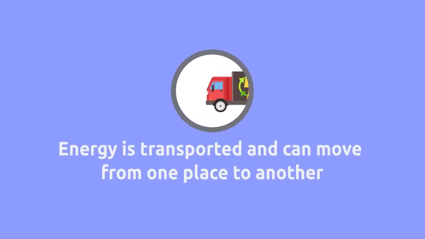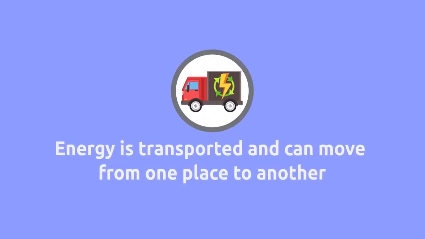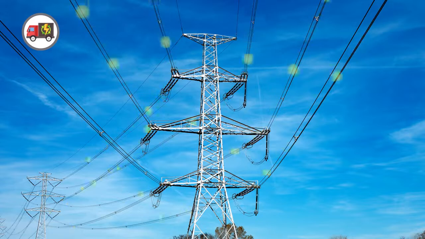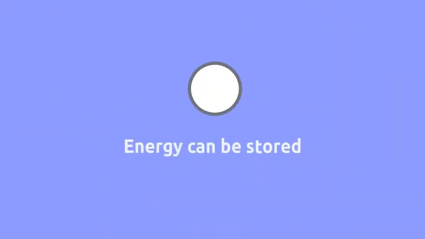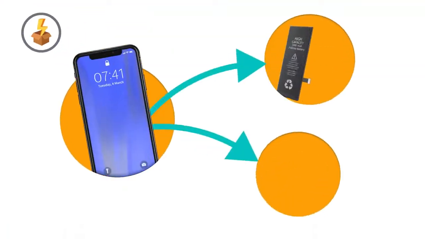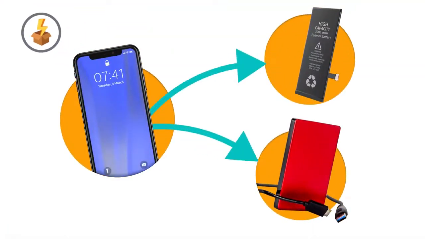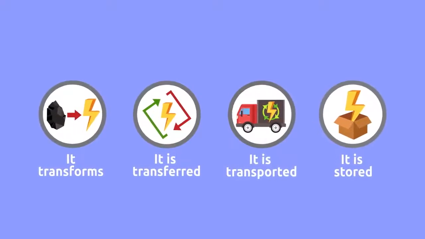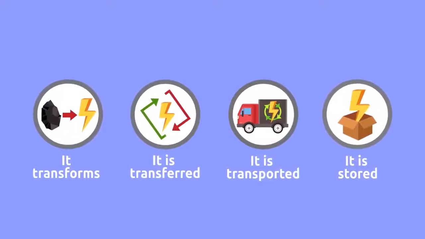Energy is transported and can move from one place to another. This way, energy travels through electric cables and reaches our houses. Energy can be stored. For example, mobile phone batteries are used for storing energy. Let's recap. Energy transforms, is transferred, and can also be transported and stored.